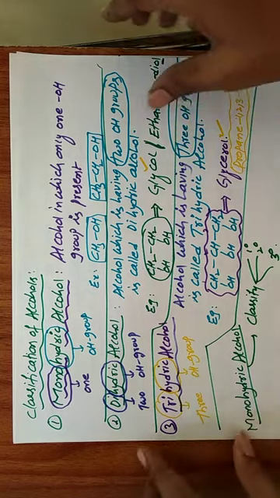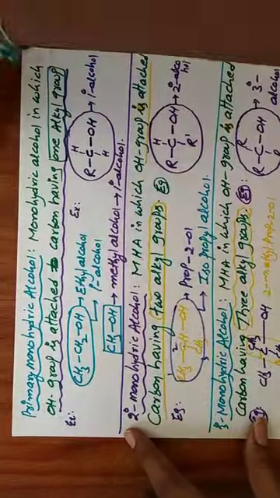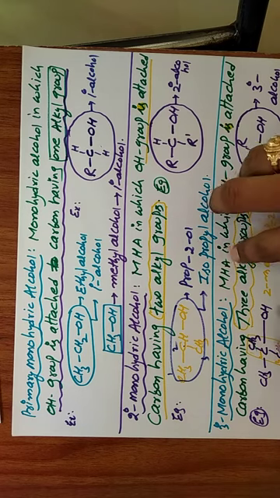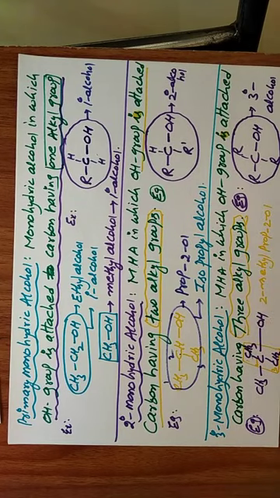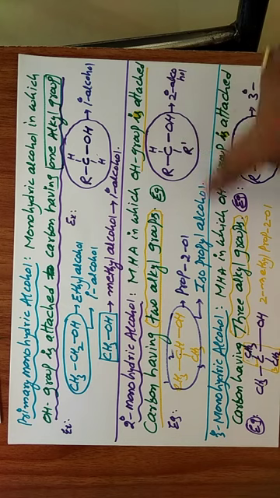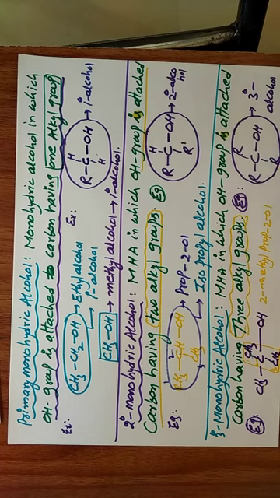Primary monohydric alcohol: the OH group is attached to a carbon having only one alkyl group, that is called primary alcohol. Secondary monohydric alcohol means the OH group is attached to a carbon having two alkyl groups. The OH group attached to a carbon having three alkyl groups is called tertiary monohydric alcohol.